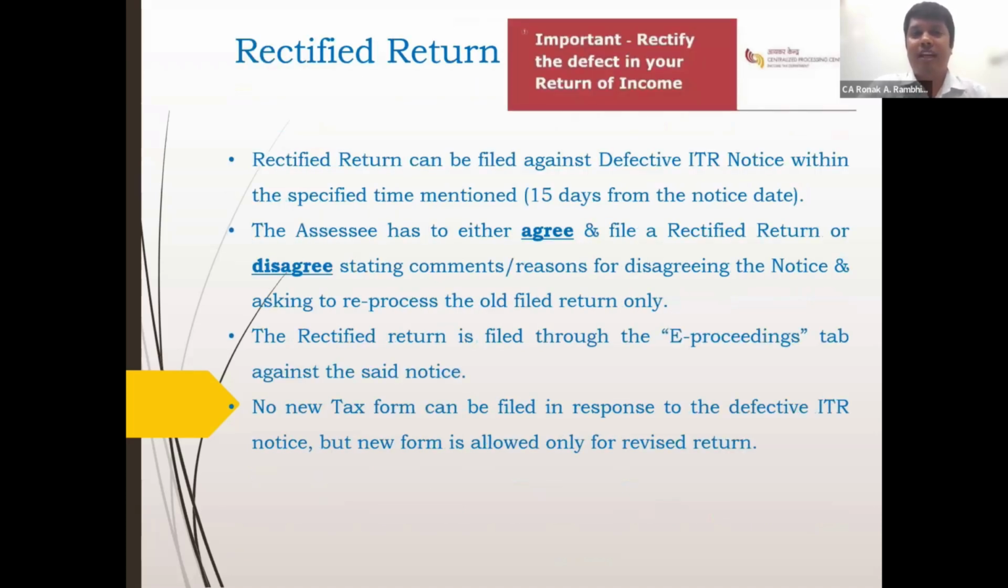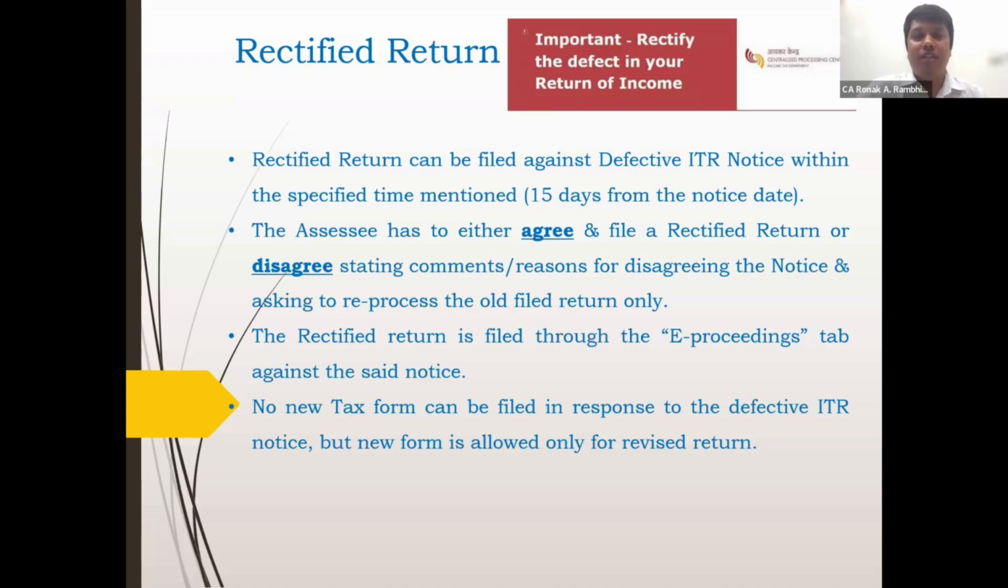Further, going forward is the rectified return. You would have seen this for the returns filed by you, that you would have got a notice from the income tax department saying to rectify the defective return of income. So a rectified return can be filed against a defective ITR notice within the specified time mentioned in the notice, that is normally 15 days from the notice date.